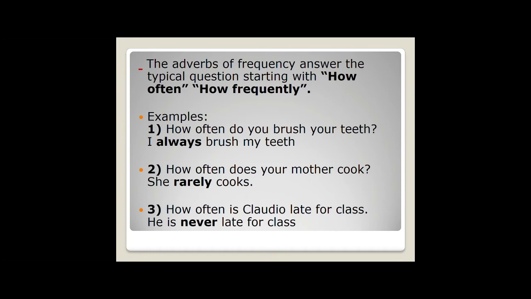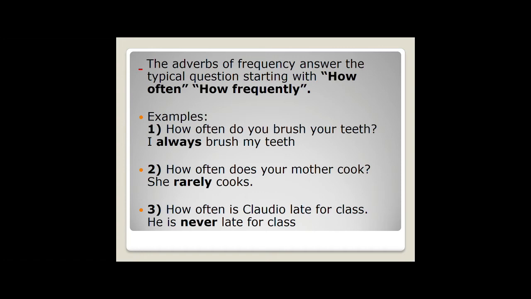Those are some examples. How often do you brush your teeth? I always brush my teeth. Yo siempre cepillo mis dientes. Second, how often does your mother cook? She rarely cooks. Ella rara vez cocina. Third, how often is Claudio late for class? She's never late for class.